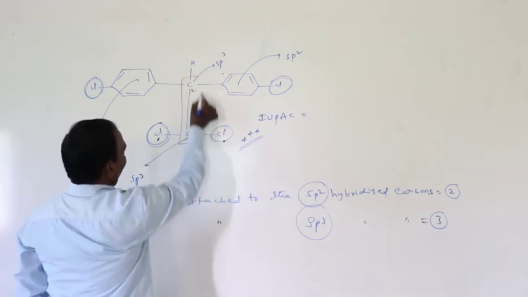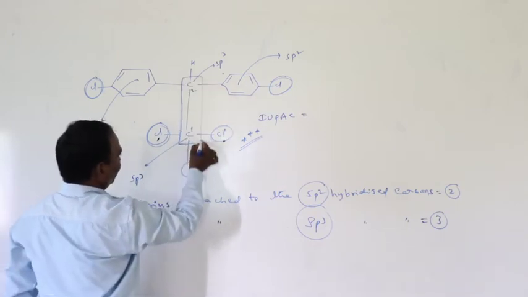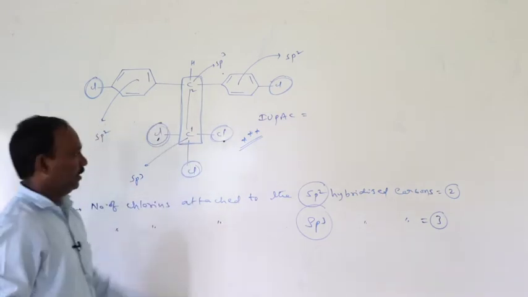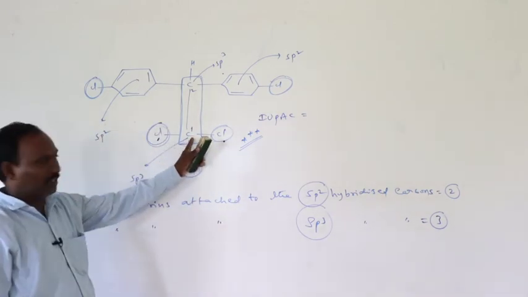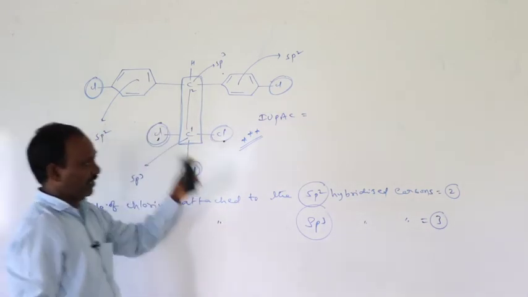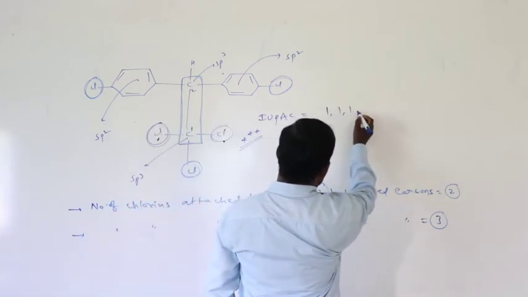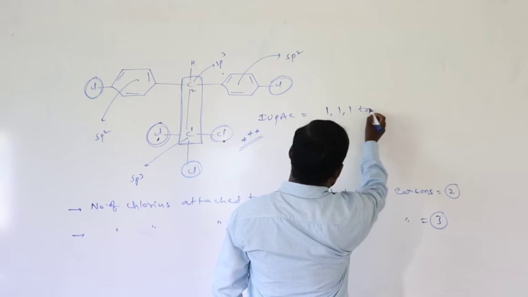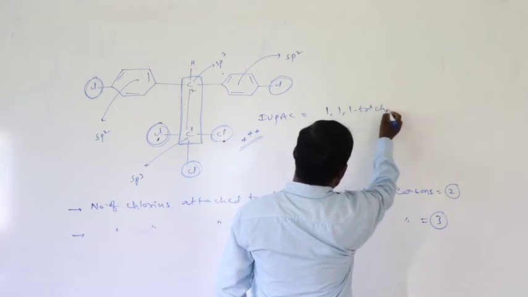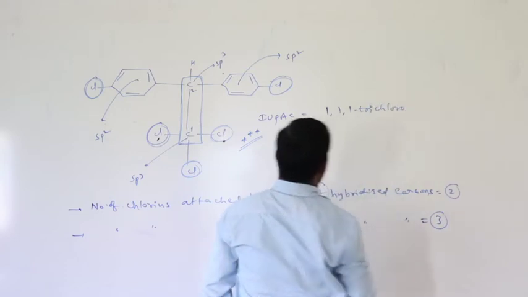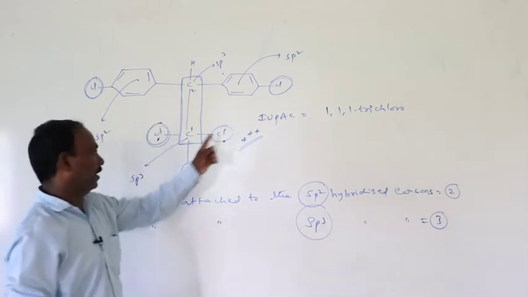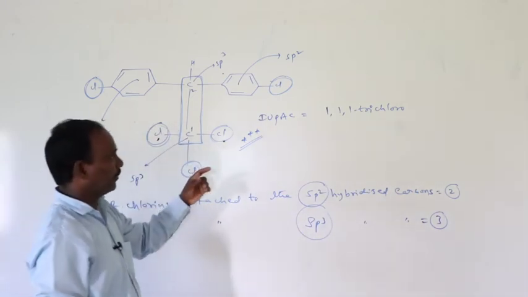The longest chain is only 2 carbons. On the first carbon, 3 chlorines are present. Therefore 1,1,1-trichloro.